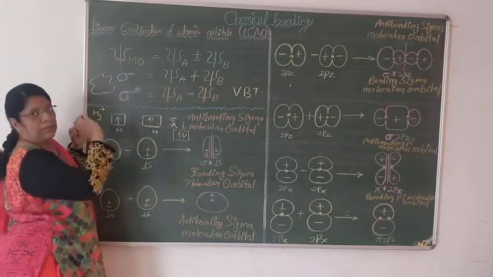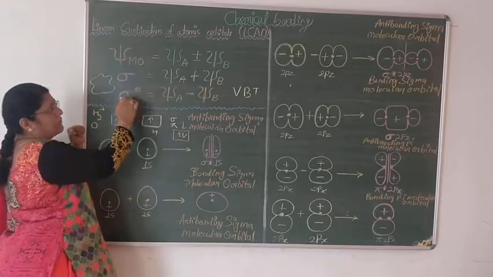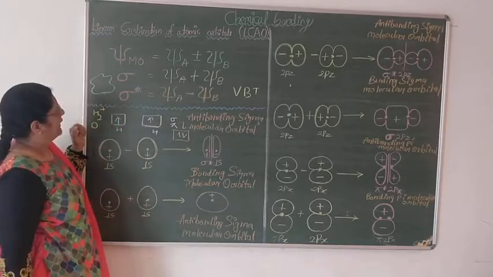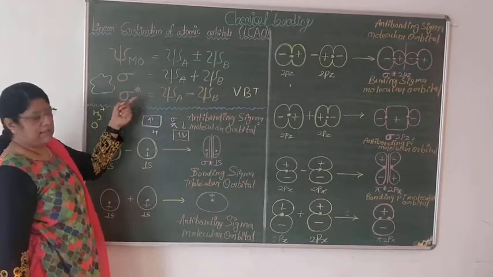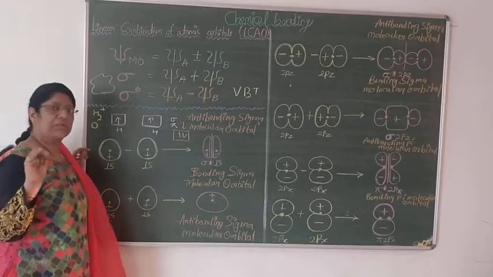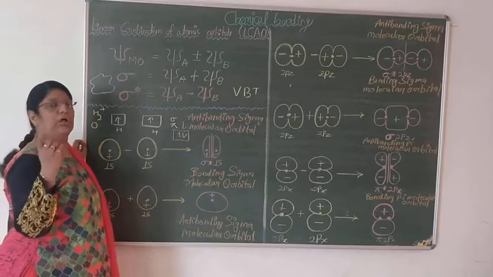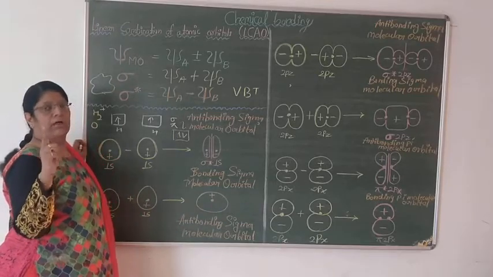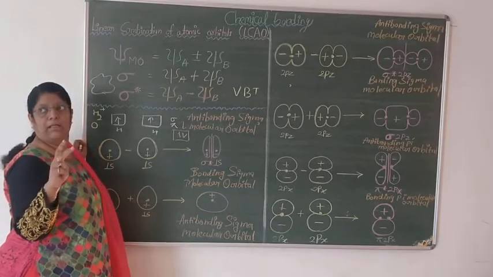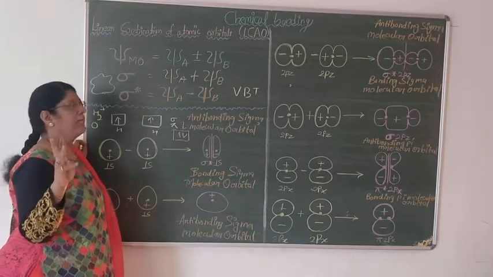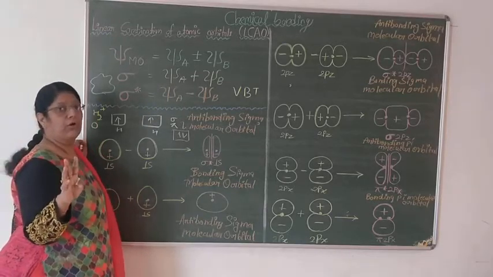Minus indicates the formation of an anti-bonding orbital. Formation of a bonding orbital gives a normal sigma bond, and formation of an anti-bonding orbital gives a sigma star bond. When an atom is converting itself into a molecule, three types of orbitals occur: the bonding orbital, the anti-bonding orbital and the non-bonding orbital.